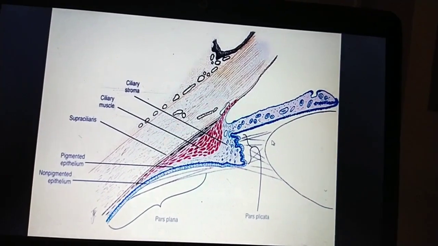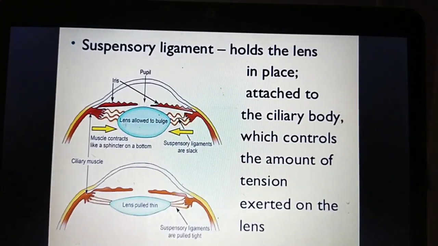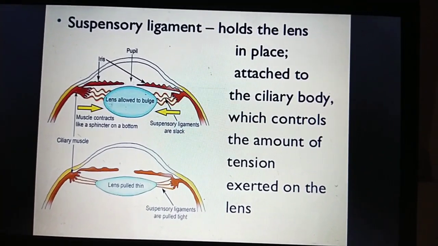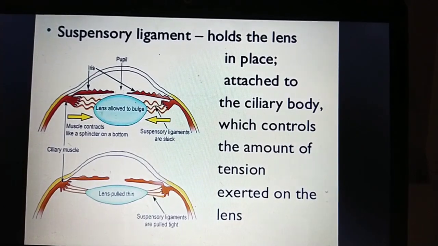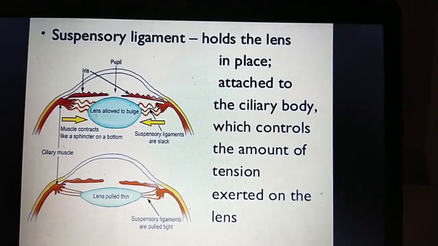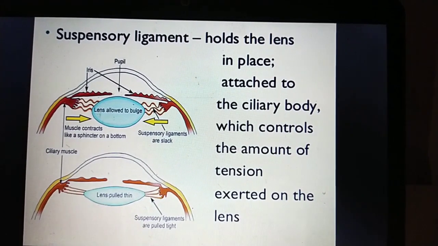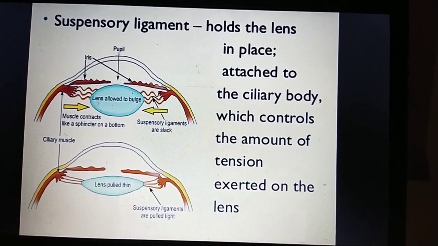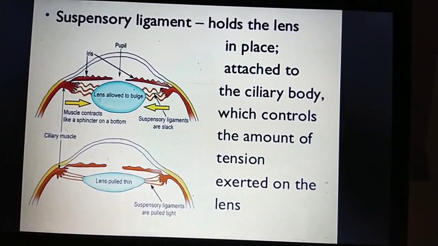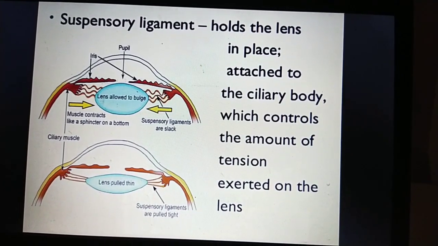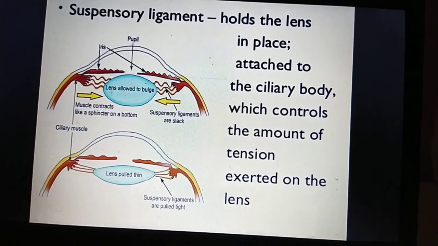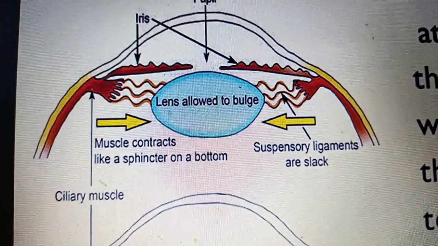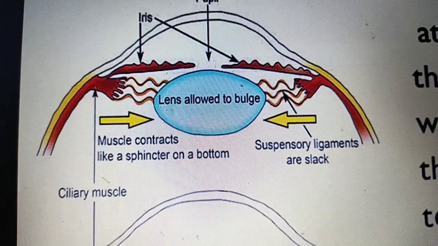We can go for the next slide. Then we can go for the suspensory ligament. These are the ligaments attached to the ciliary body and to the lens. These are the suspensory zonular ligaments. The suspensory ligaments hold the lens in place, attached to the ciliary body, which controls the amount of tension exerted on the lens. When the suspensory ligaments are slack, the lens is allowed to bulge. You can see here in this picture, when the suspensory ligaments are slack, the lens is allowed to bulge.